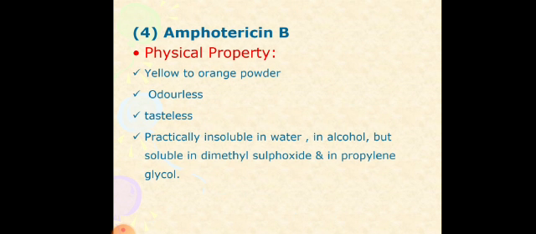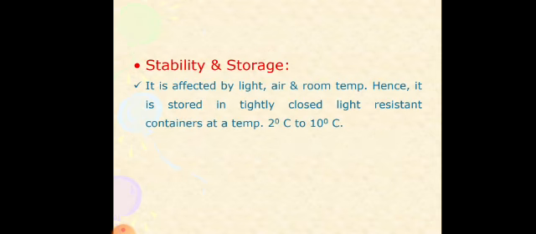Next one is Amphotericin B. It is in the form of yellow to orange powder, odorless, tasteless, practically insoluble in water and in alcohol, but soluble in dimethyl sulfoxide and in propylene glycol. These are some physical properties. It is affected by light, air and room temperature, hence it is stored in tightly closed light resistant containers at a temperature of 2 to 10 degrees Celsius.